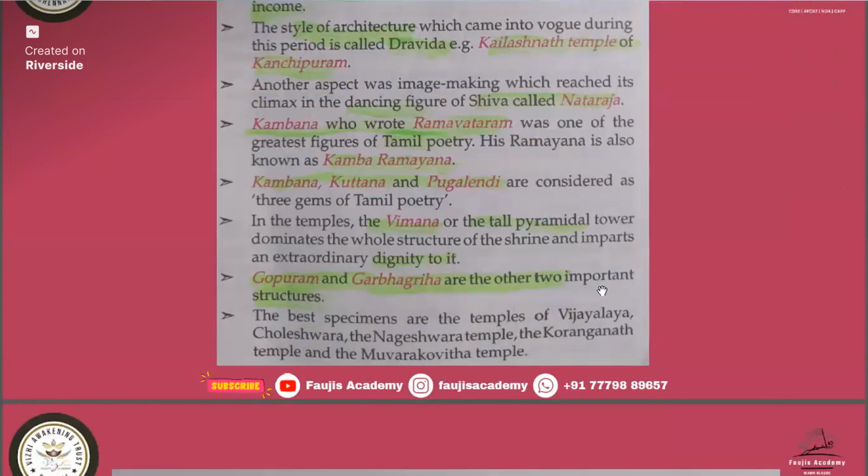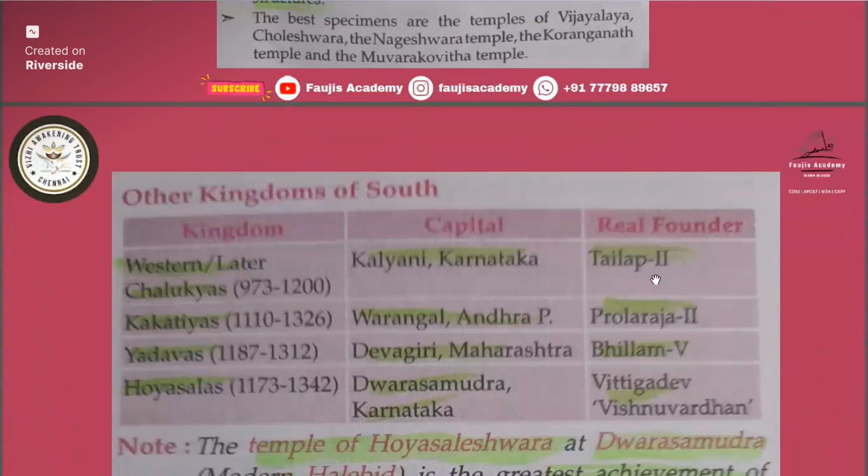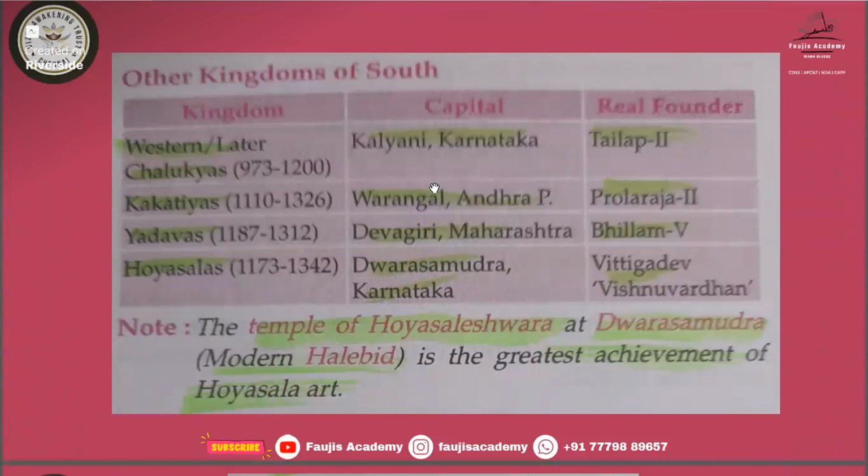Gopuram and Garbhagriha are the two important structures. So study about Gopuram and Garbhagriha because recently it is in the news due to the Ayodhya Sri Ram temple. So you must study about Gopuram and Garbhagriha. They are the two important structures. The best specimens are the temples of Vijayalaya Choleswara, Nageswara temple, the Koranganatha temple and the Moovarkovil temple. Okay, and this other Chola kingdom we have seen from the south.